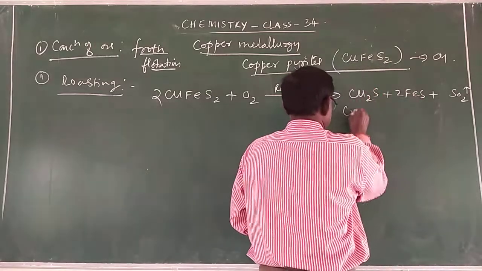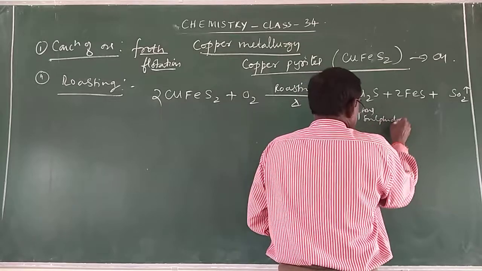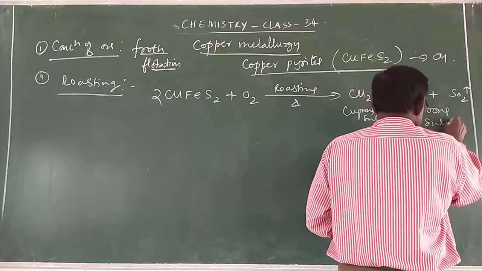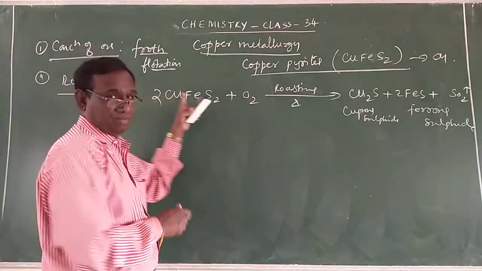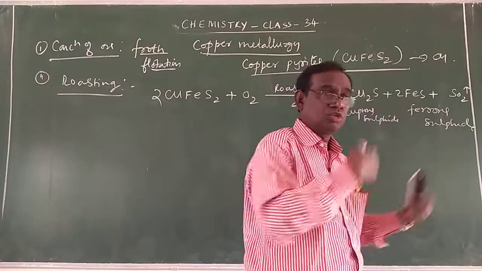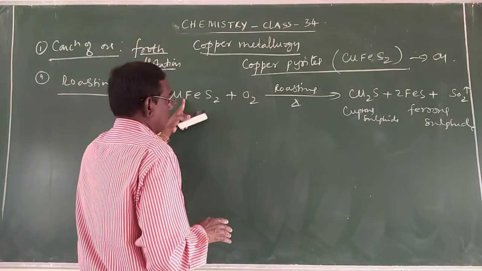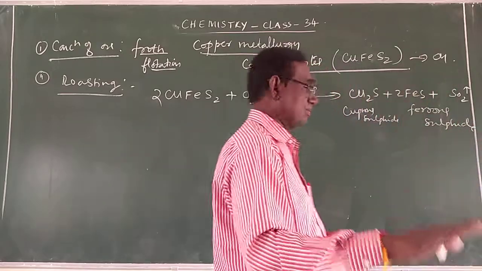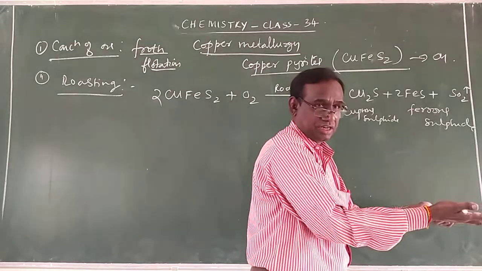This is the cuprous sulfide, and this is the ferrous sulfide. This mixture is what you get in the roasting method. And some of the cuprous sulfide is converted into cuprous oxide. So the first change is that copper pyrites is converted into cuprous sulfide and ferrous sulfide. In the same process, some of the cuprous sulfide undergoes oxidation to cuprous oxide.